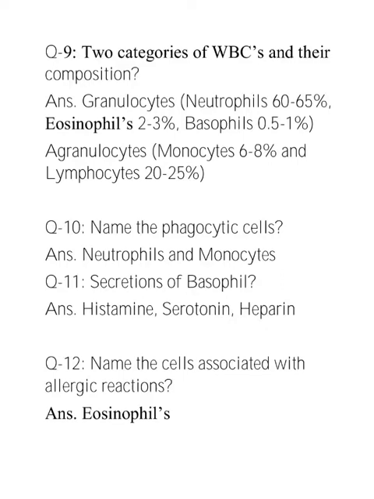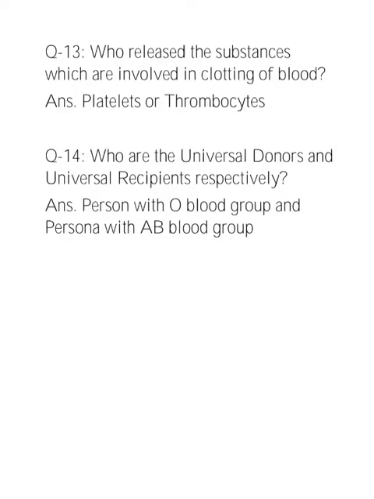Basophils secrete histamine, serotonin, heparin, which are involved in the inflammatory reactions. Eosinophils can resist infections and are also involved in the allergic reactions. B and T lymphocytes are responsible for immune response of the body. Next, we all know persons with the O blood group are universal donors and persons with AB blood group are universal recipients.